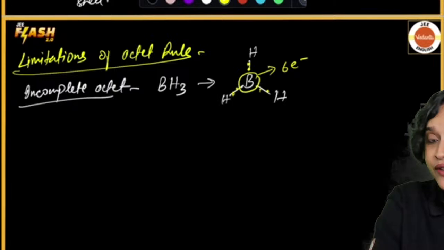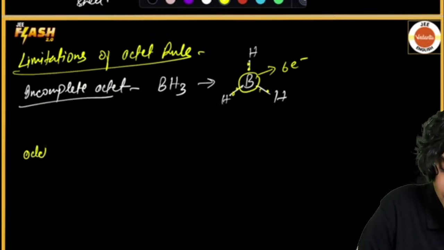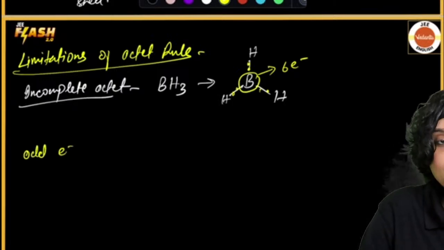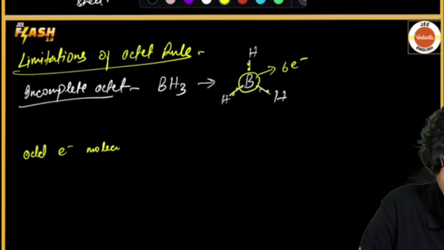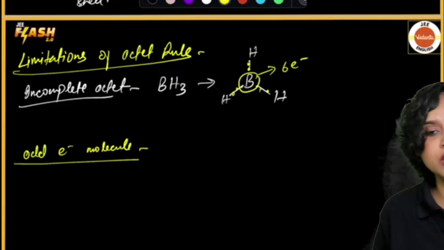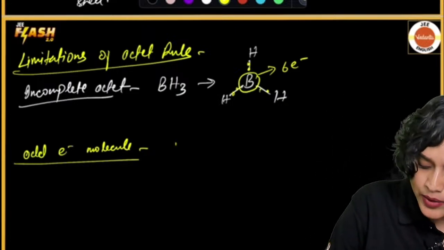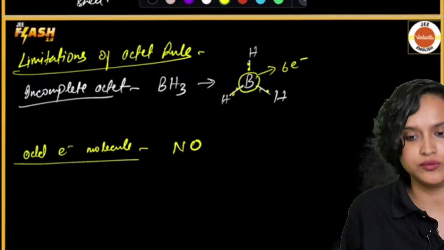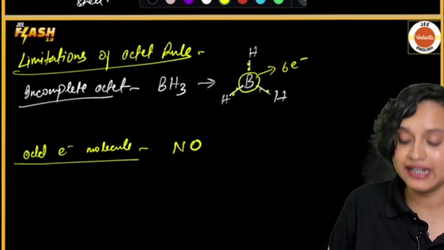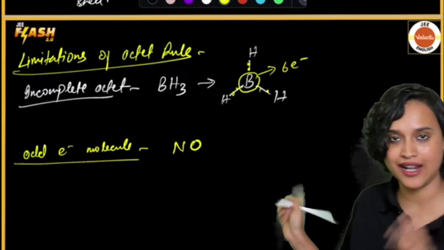Great. Moving on, now you also have something that is called an odd electron molecule. What do we have? We have something called an odd electron molecule. Now what is this odd electron molecule, everybody? Have a look. Let's say that we take the example of NO. Yes, we have nitric oxide. This is nitric oxide, right?